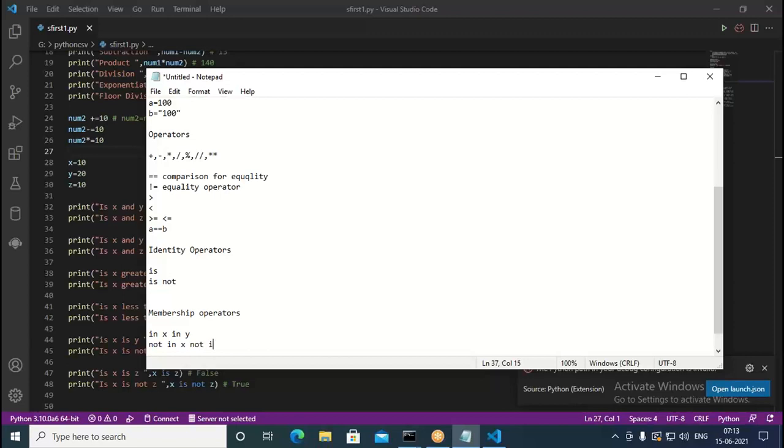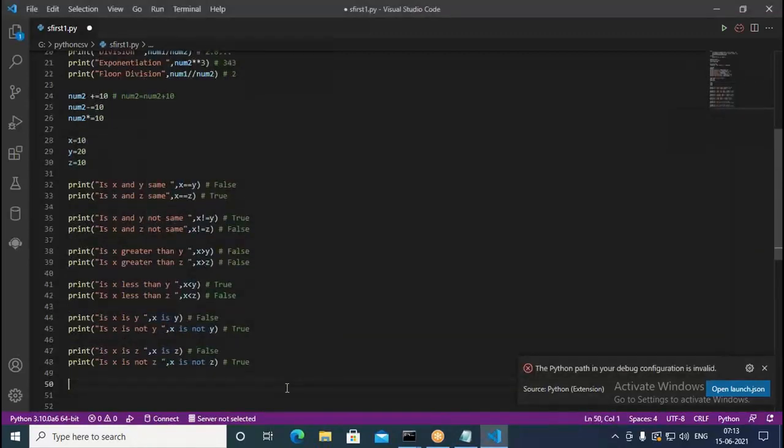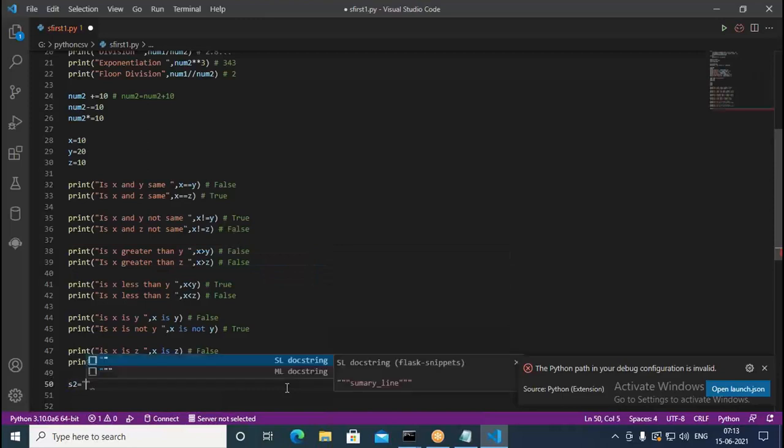So we can find out whether x is a part of y or not. Now let me create something here so you can understand. I create a variable called s2 and write a string: welcome to Python.